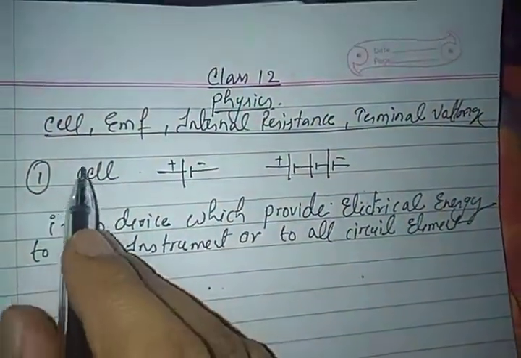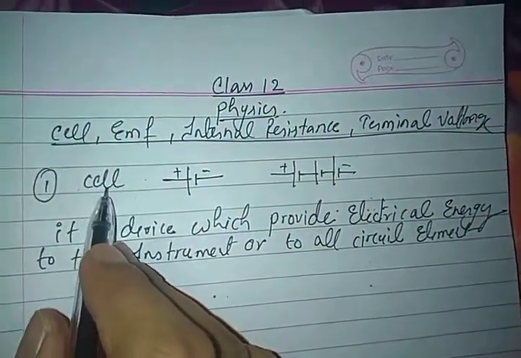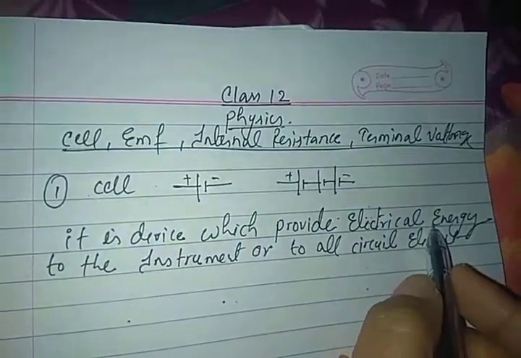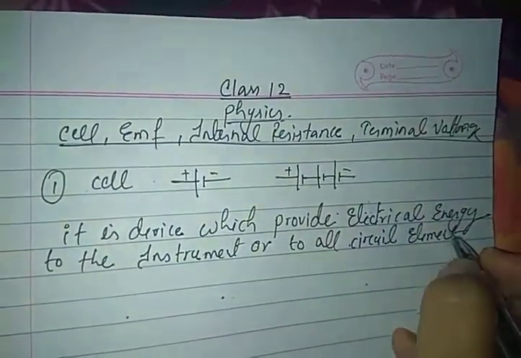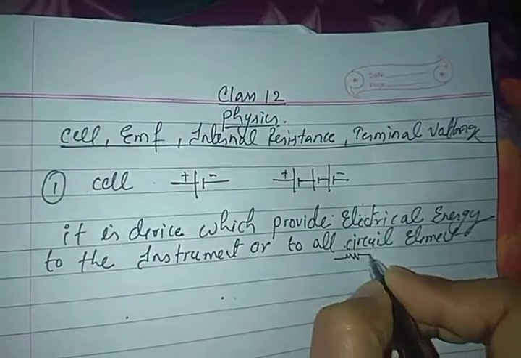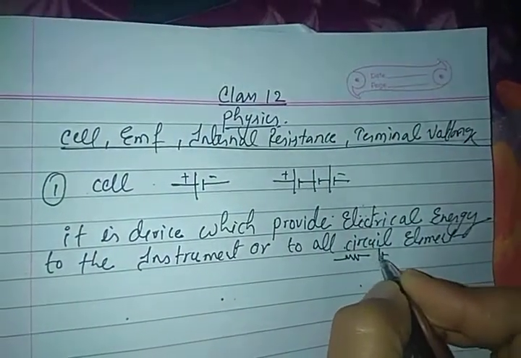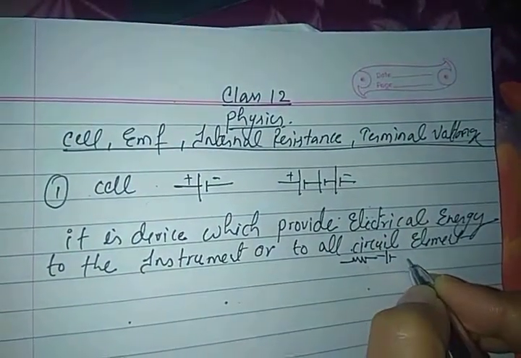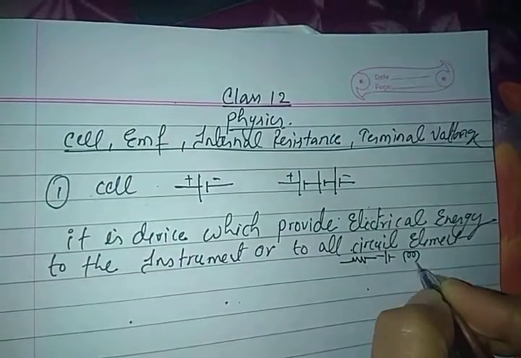What are these circuit elements? It can be a resistance, a capacitor, a diode, or a valve.